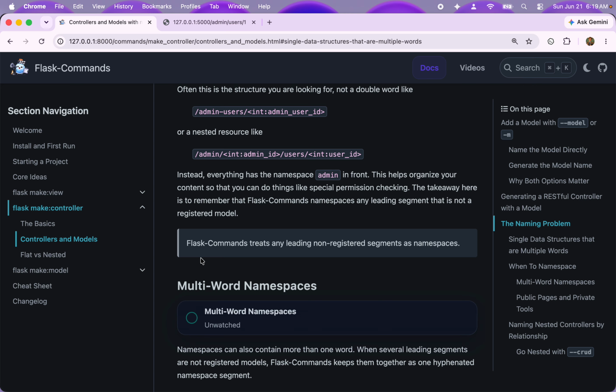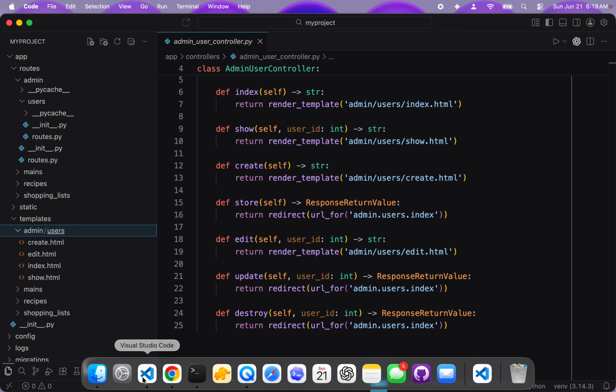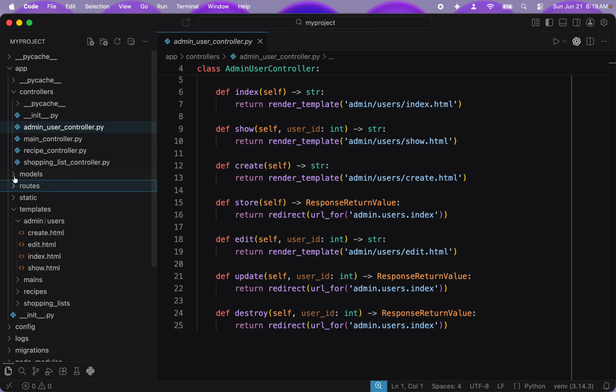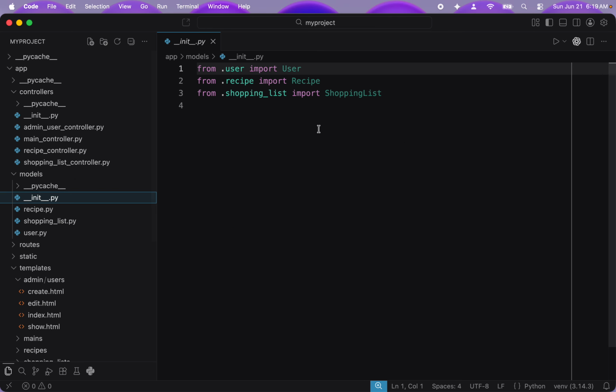So Flask Commands treats any leading non-registered segment as a namespace. Anything at the beginning that's not a registered model, it treats as a namespace. And just for complete clarity here, by registered I mean in the models, in the init file, these are the registered models. If it's not in this list, then it's treated as a namespace.